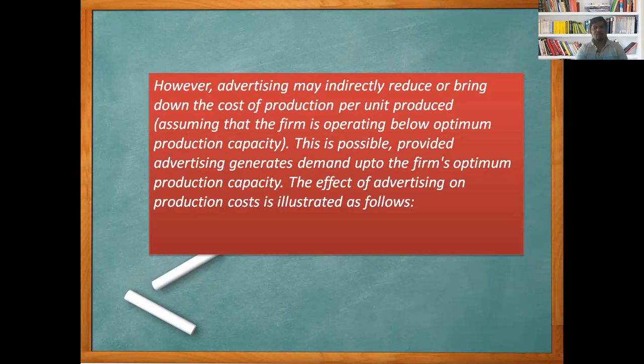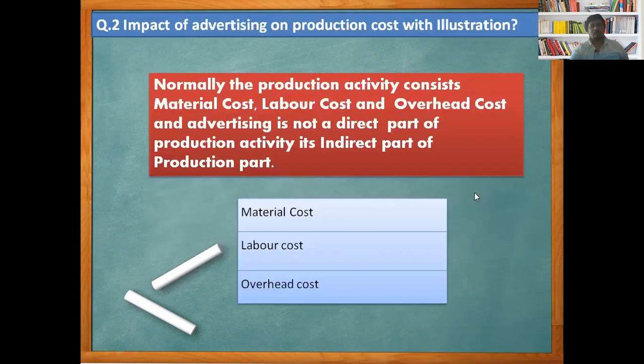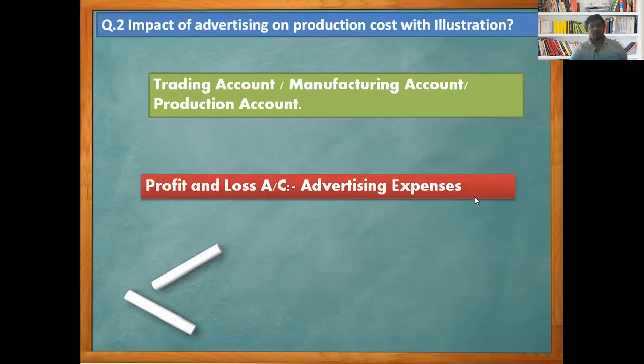Today we are going to see this, and we are going to explain it with the help of an illustration. This is possible provided advertising generates demand up to the firm's optimum production capacity. The effect of advertising on production cost is illustrated as follows. Now look here. As I mentioned, the trading account, manufacturing account and production account, all three are similar. Advertising is a part of the profit and loss account, having a direct impact on the profit and loss account and an indirect impact on the production account.